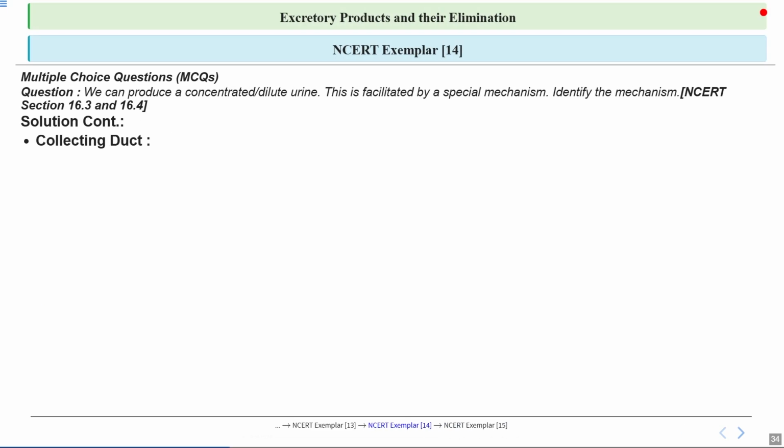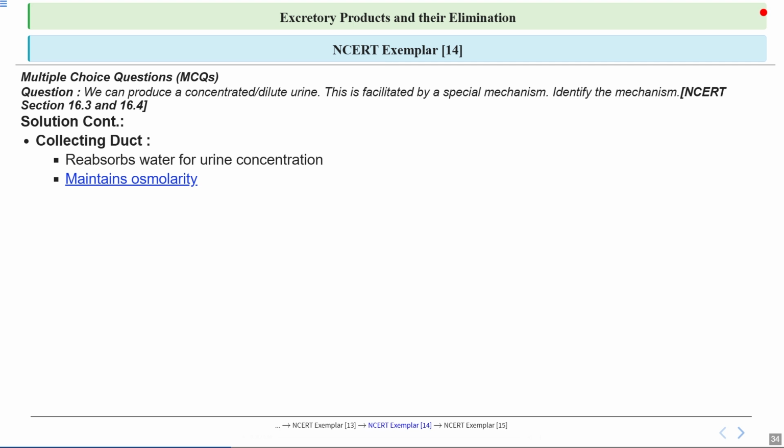So let's discuss the collecting duct. This part of the nephron plays a vital role in concentrating urine. Notice how it reabsorbs water, which is essential for concentrating the urine, and this process helps our body conserve water when needed. In addition to reabsorbing water, the collecting duct also maintains osmolarity. This means that it helps the body to balance the concentration of solutes in the urine, ensuring that our body's internal environment remains stable.